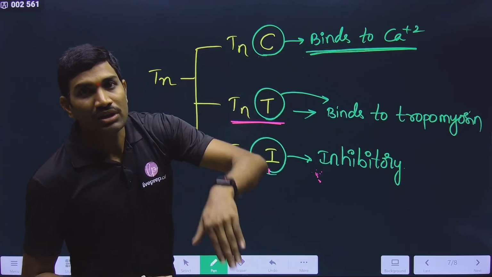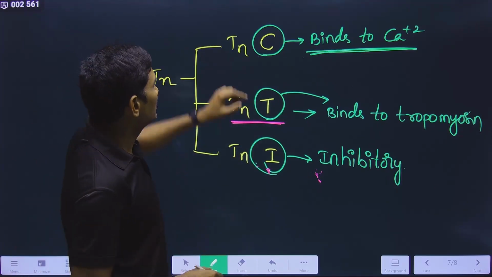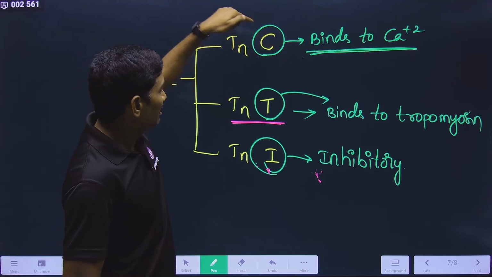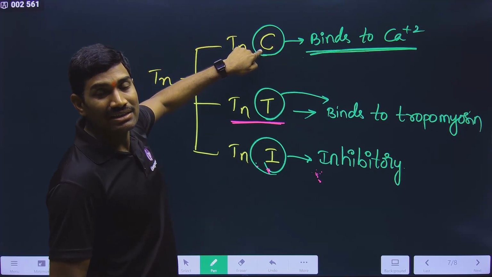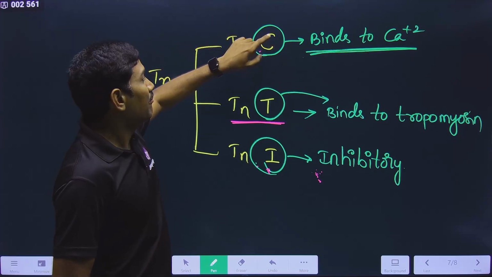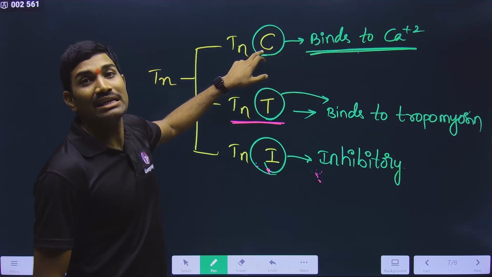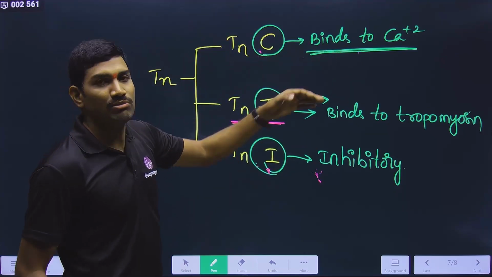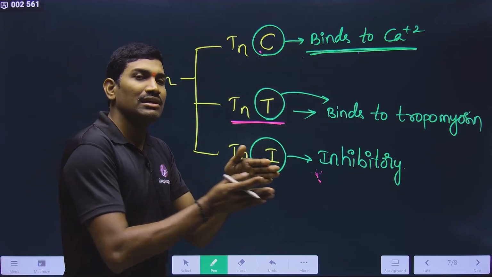Sarcoplasmic reticulum into the cytoplasm, that is the sarcoplasm. Now the calcium present in the cytoplasm will come and bind to this troponin C. When it is binding to troponin C, what happens? Binding of calcium to troponin C will cause removal of I from that position. When I is removed, what happens? Now these two can attach, and contraction will occur.